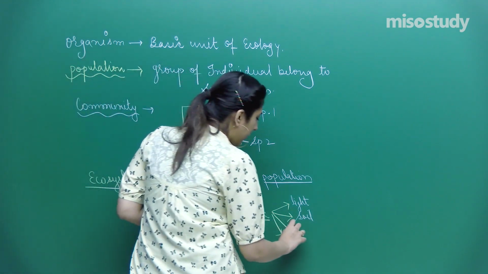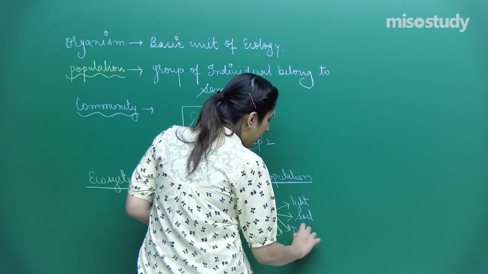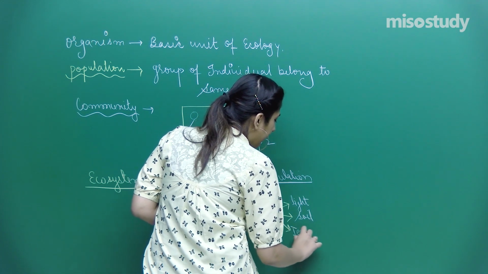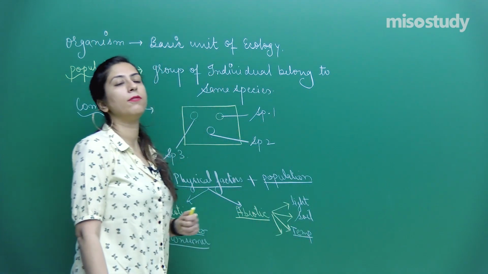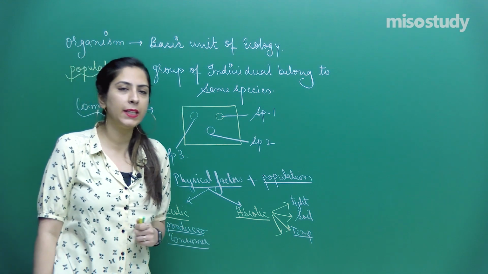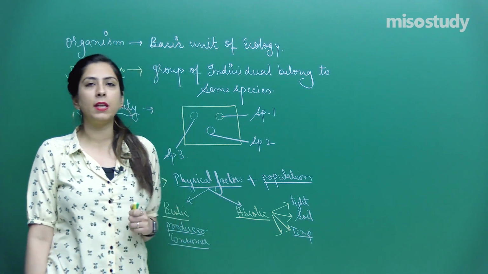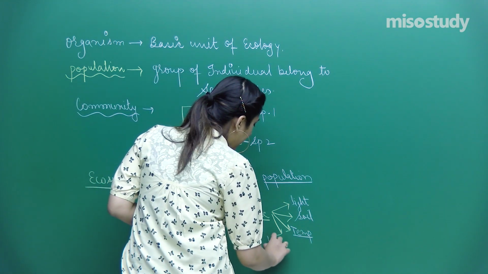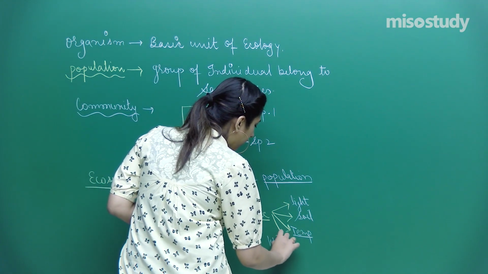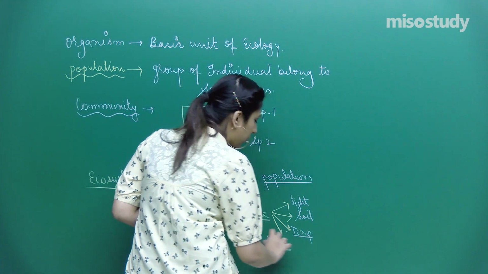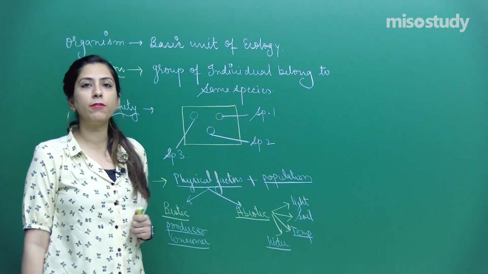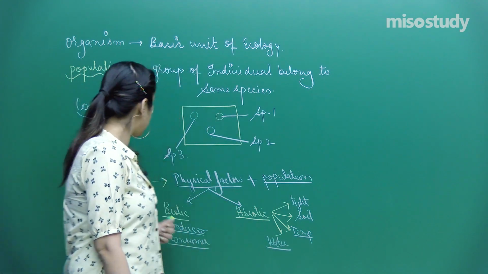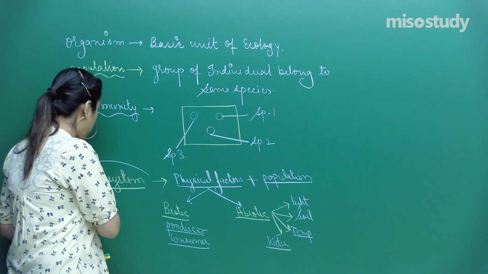The other abiotic factor is temperature, and temperature is a factor of rainfall or humidity. So this is also one of the factors. And last but not the least, a very important factor, which is called water. Water is also important for survivability. So these all constitute an ecosystem.